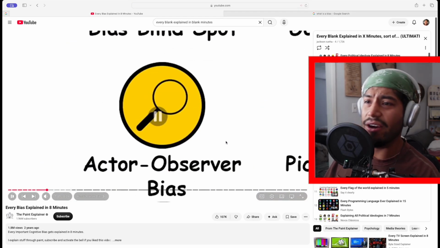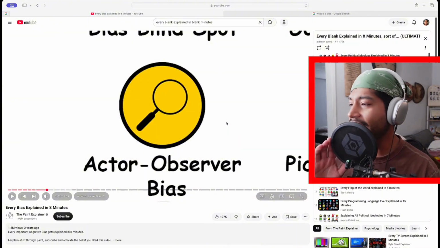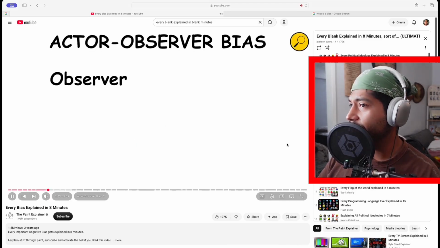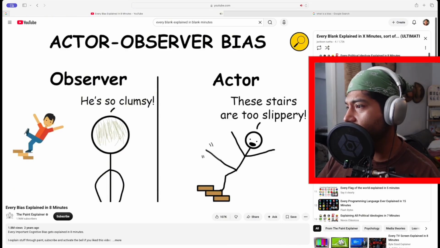Actor-observer bias. Okay, guys, for all of you smart people out there, can you guys actually educate me in the comments, like what the heck does all this mean? The tendency for explanations of other individuals' behaviors to overemphasize the influence of their personality and underemphasize the influence of their situation, and for explanations of one's own behaviors to do the opposite.